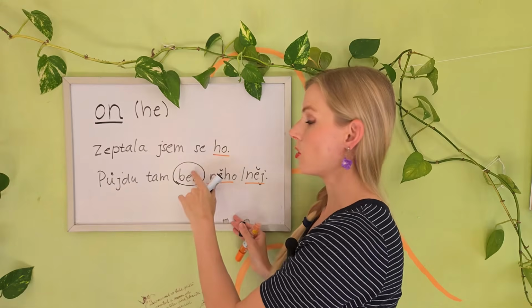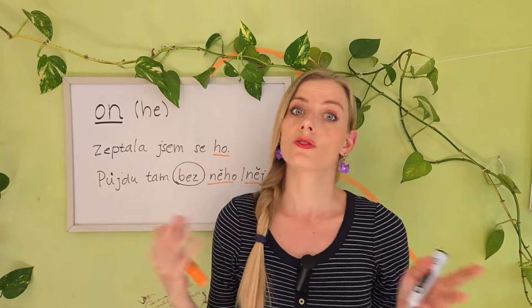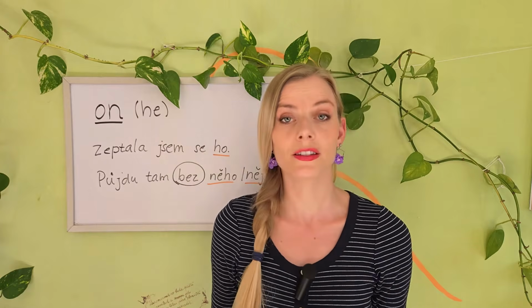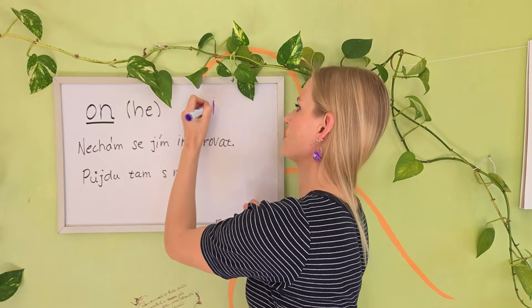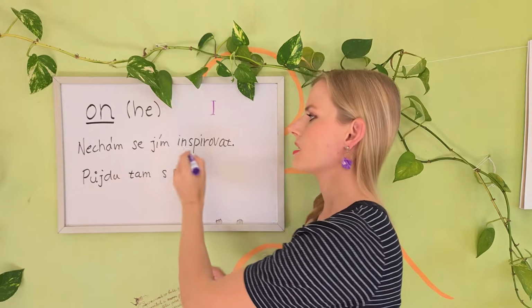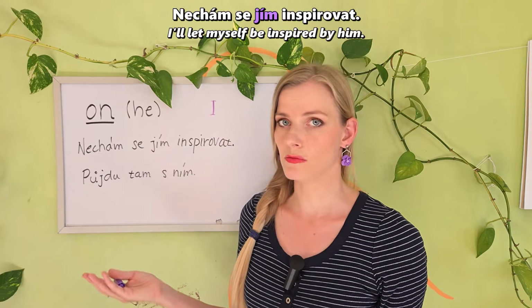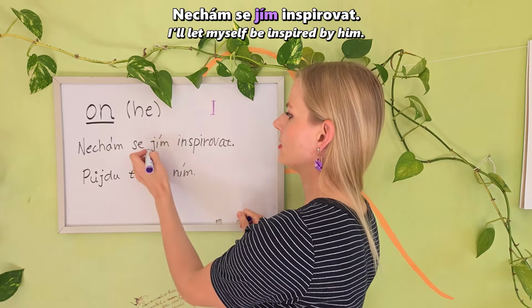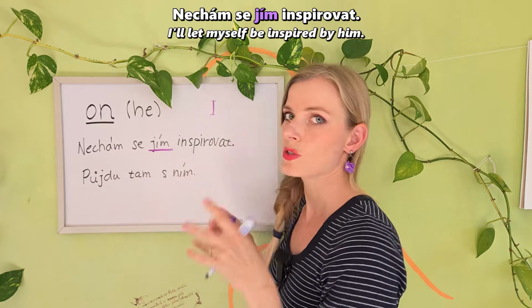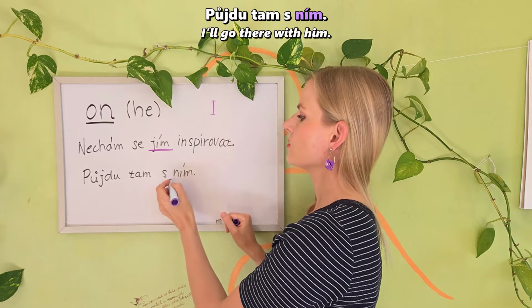We cannot use ho when there is a preposition, and we cannot use this one here when there is no preposition. Let me give you another example. Let's see an example with the instrumental case also for he. Nechám se jím inspirovat. I'll allow myself to be inspired by him. There is no preposition, so we use jím. Půjdu tam s ním. I will go there with him.